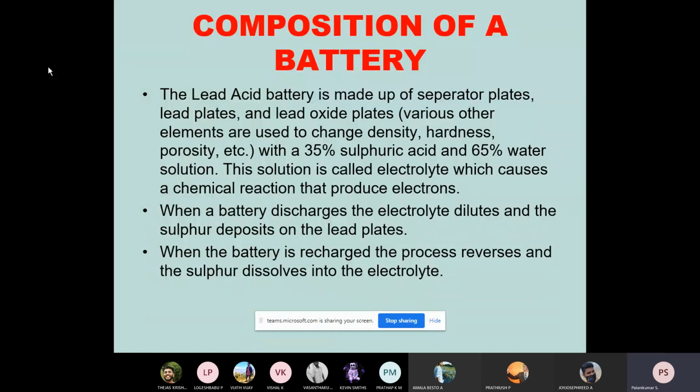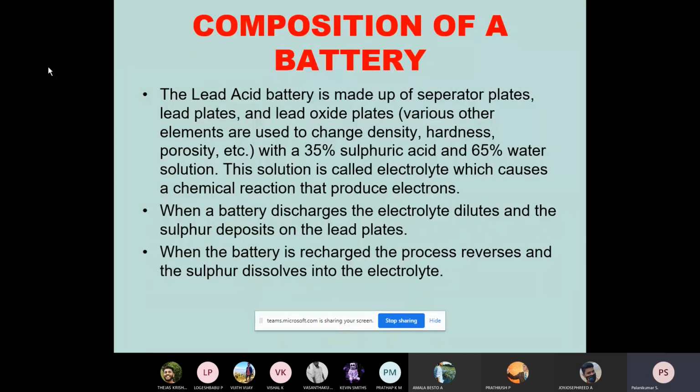When a battery discharges, the electrolyte dilutes and the sulfur deposits on the lead plates. As I already told, the electrolyte dilutes, so more water will be there, and sulfur also will deposit on the lead plates. When the battery is recharged, the complete process reverses and the sulfur is dissolved in the electrolyte. Because the sulfur is dissolved, it becomes some percentage of sulfuric acid. That is the process happening in the battery when we are charging.